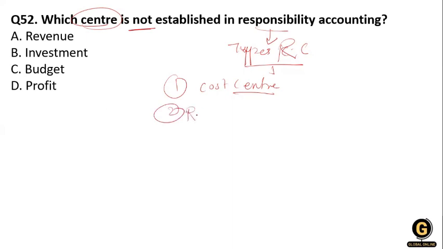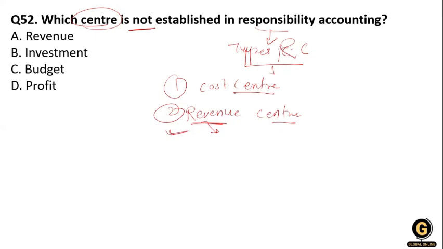Next is the revenue center. What they do in the revenue center is that it is accountable for initiating and monitoring the revenue. The management does not have any control over the cost or the investment, but they can monitor their revenue.